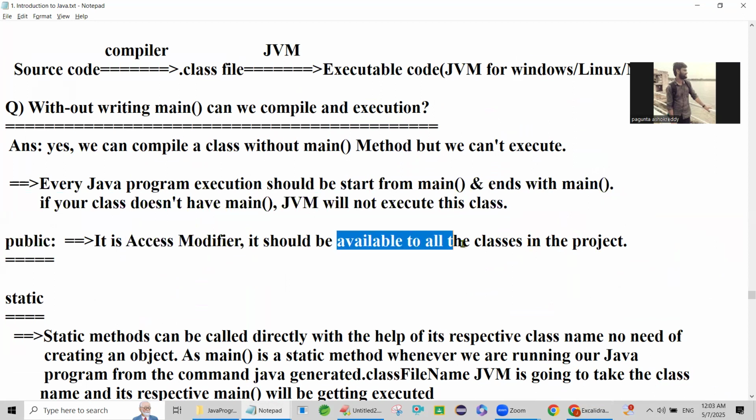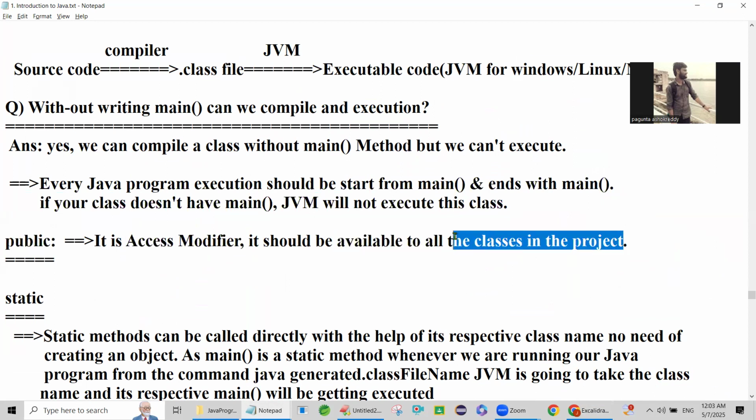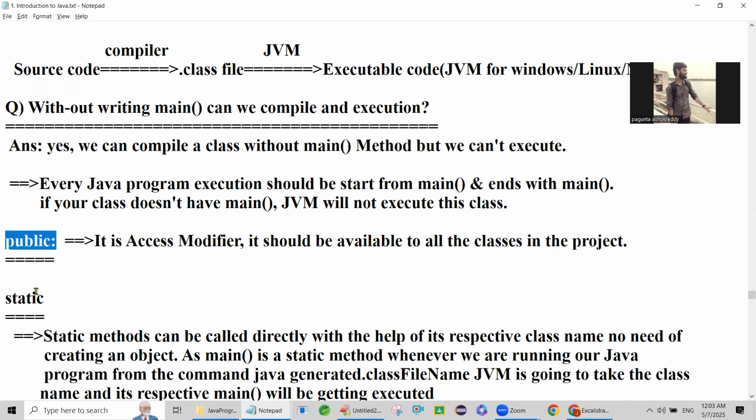It should be available to all the classes in the project. If you declare a class as public, you can access it from outside of the class also. So that is the reason we declare it as public. I already explained that.